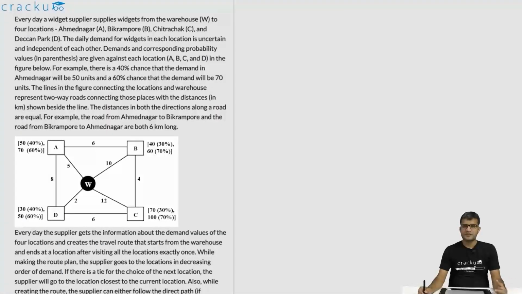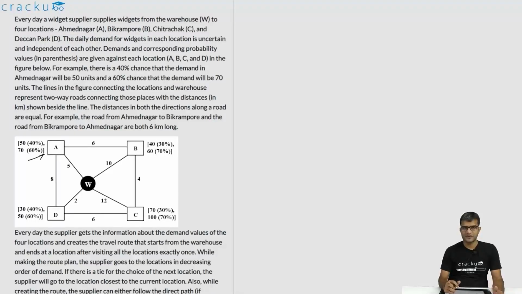In this question, we are told that there is a supplier who has to supply goods to 4 cities A, B, C, D. How many widgets have to be supplied to each of the cities is not known. We just know that for each city, it is one of 2 cases. For example, for city A, it will be either 50 or 70. The probability that it is 50 is 40%. The probability that it is 70 is 60%. Same is the case for the remaining 3 cities. This is the information that is given.